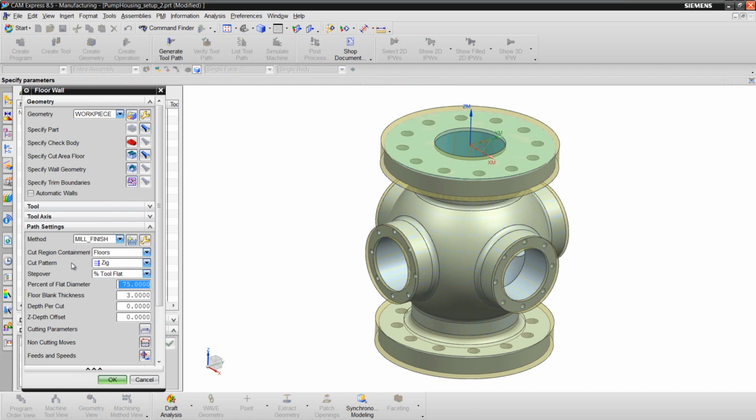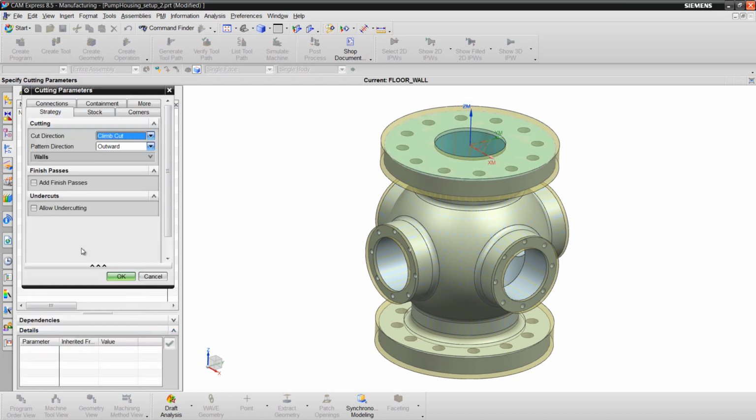Next, specify some other parameters like the cut pattern. Follow periphery. The face mill only has 8 millimeters of flute length, and there's 10 millimeters of stock, so I'll set my depth per cut to 5 millimeters.